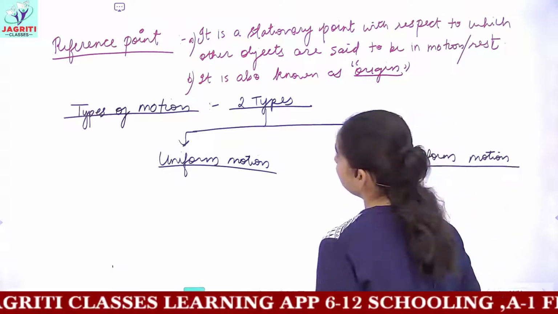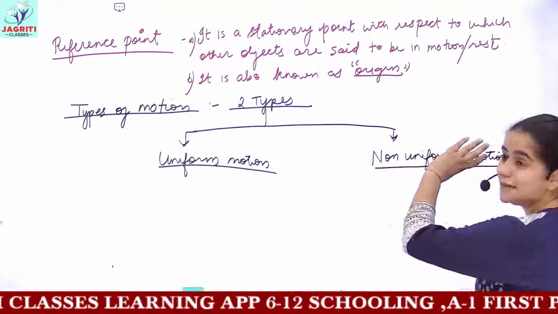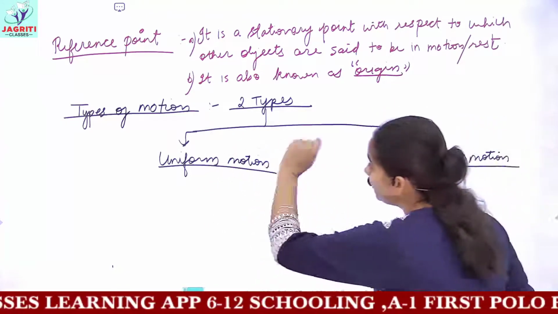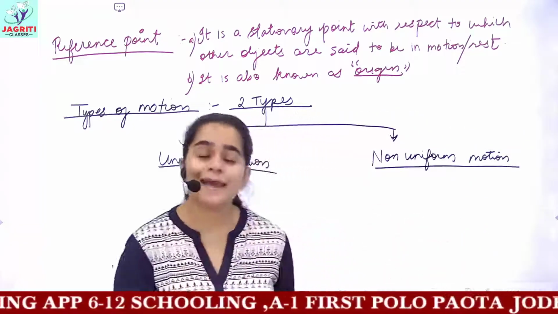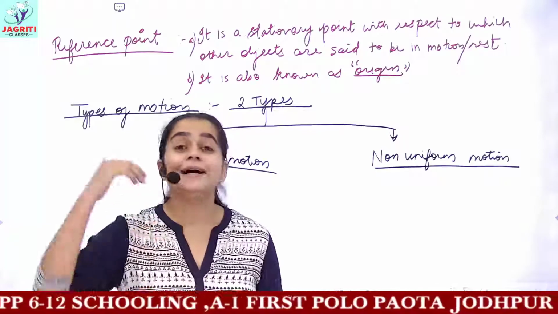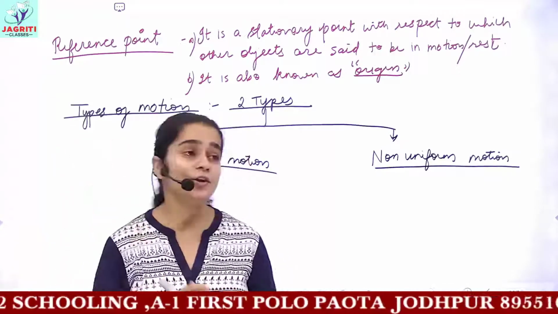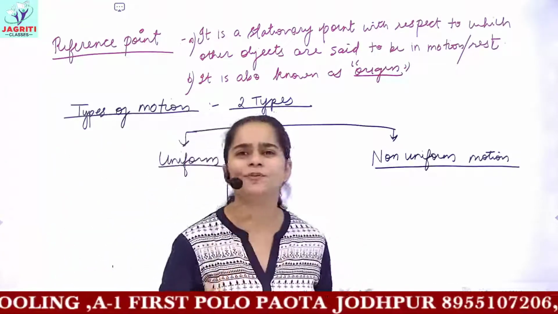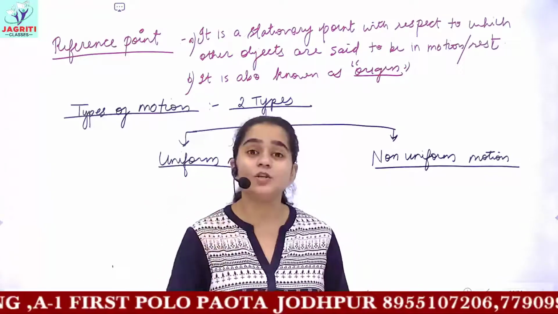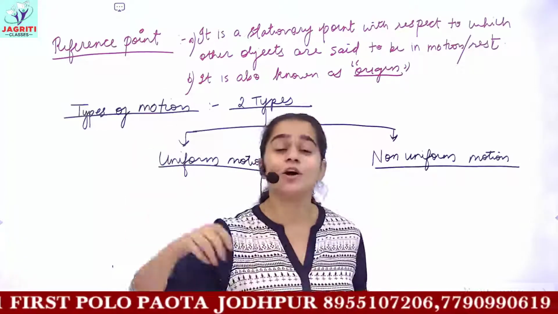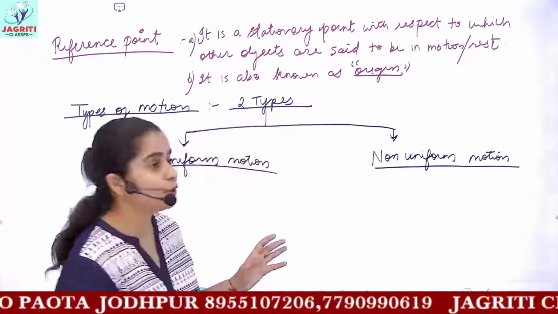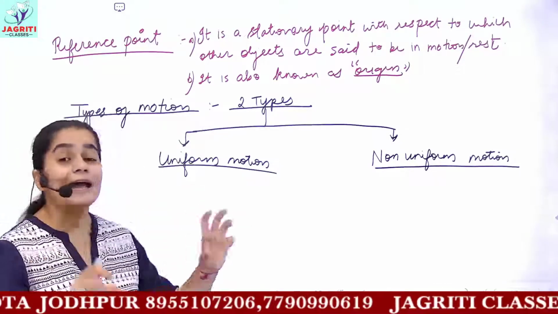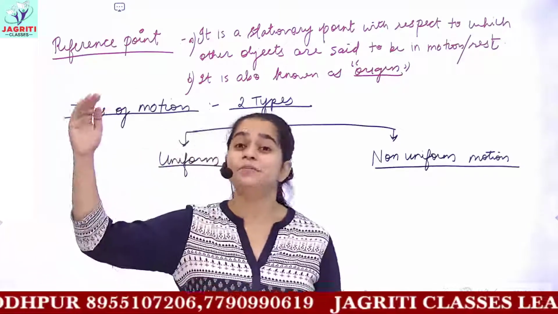So what do you mean by these types, that is uniform and non-uniform motion? Uniform motion, let's consider that you are going for a walk. If you go for a walk in early morning hours, then you find far fewer people around you. That means you have a free space or a free path so that you can move on that path.